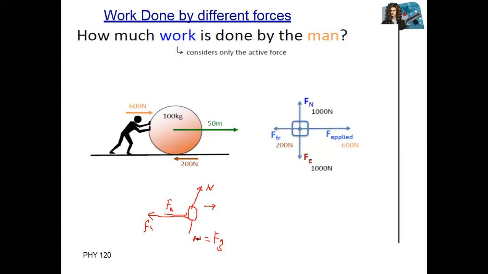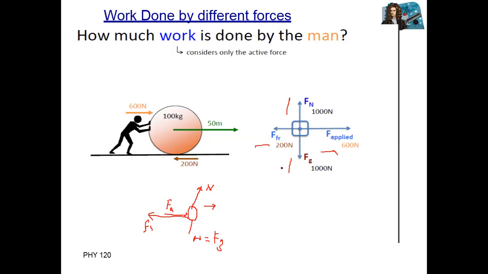So how many forces are there? Four forces, correct? One is applied force, friction force, normal force, and gravitational force. Now work done by the body. Starting one by one, what is the work done by main force? What is the work done by normal force? What is the work done by applied force? And what is the work done by friction force?